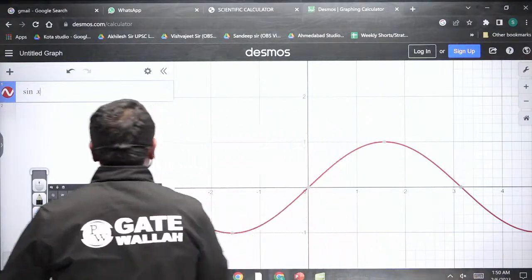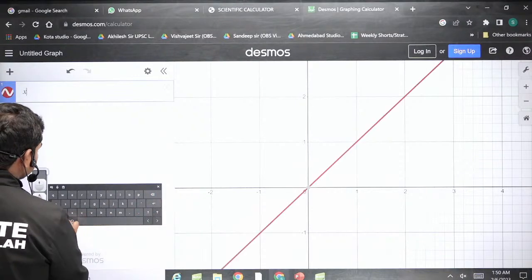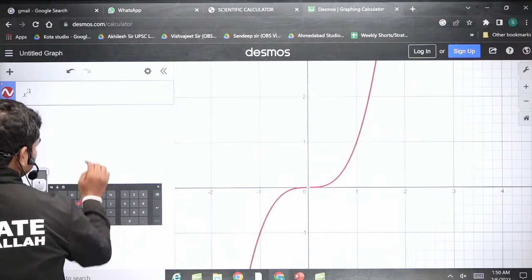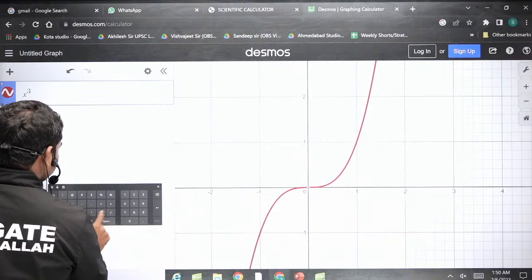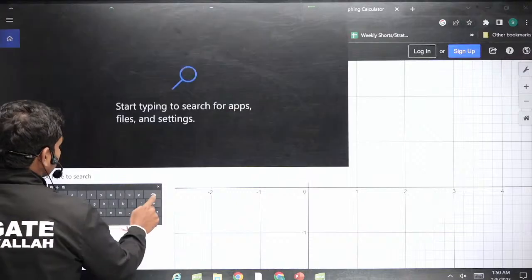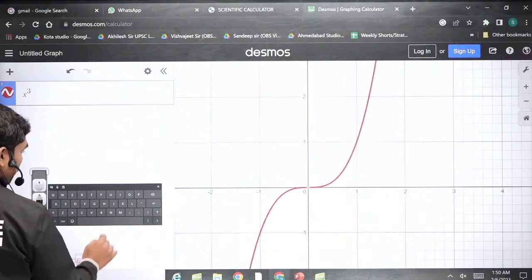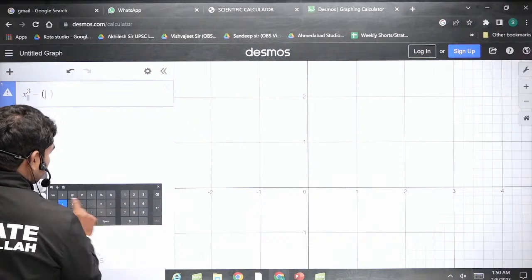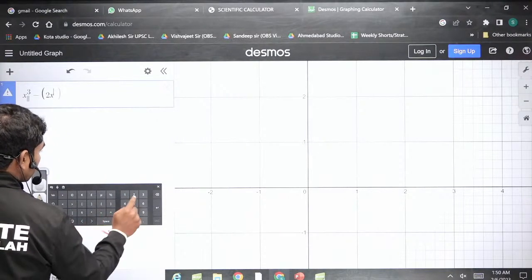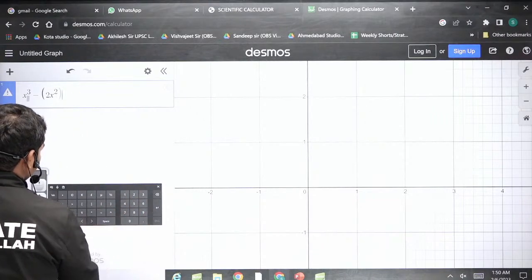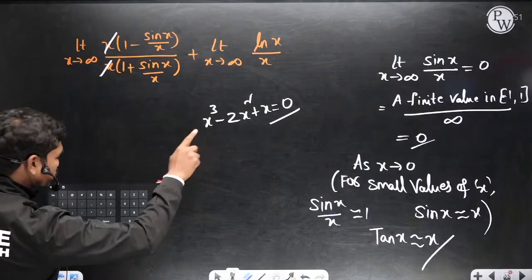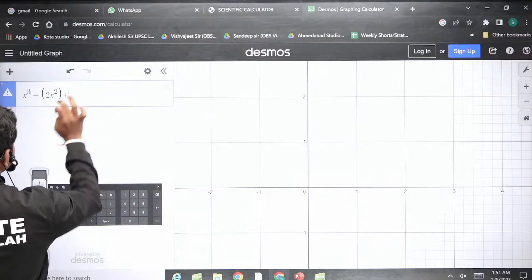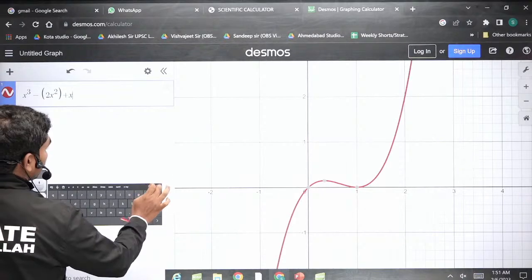Look, I'll tell you what I used to do. I plot x cube minus 2x square plus x, the equation I have given you. So now this is equal to 0.